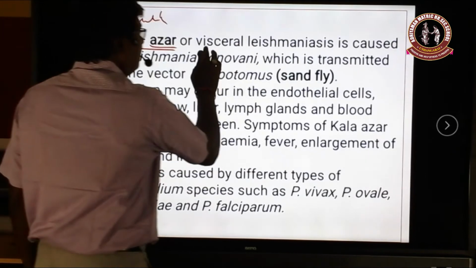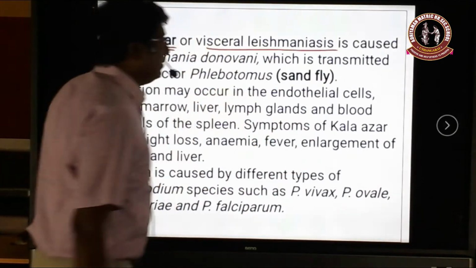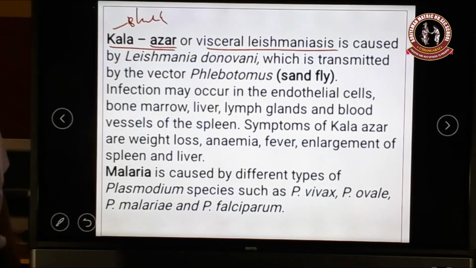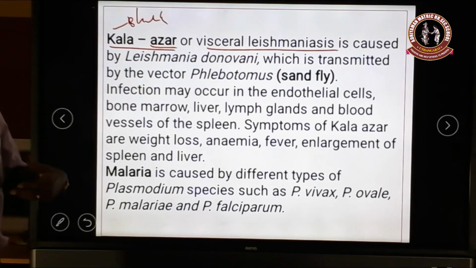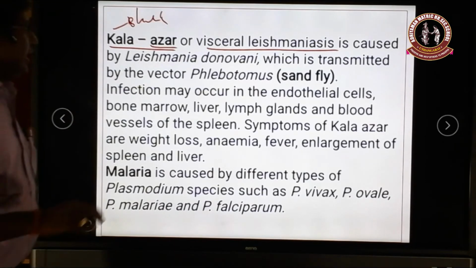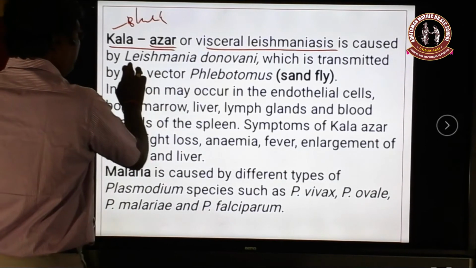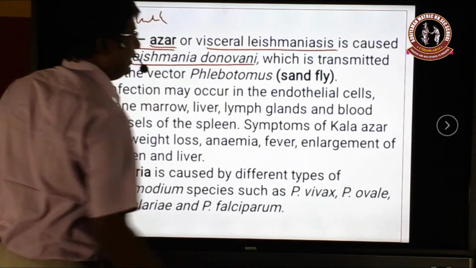Otherwise, it is called visceral leishmaniasis. Visceral leishmaniasis means it mostly affects the visceral organs. You know, the visceral organs are the organs found in the chest and abdomen. So these organs may be affected, and that is why it is called visceral leishmaniasis. It is caused by the protozoan called Leishmania donovani. Okay.